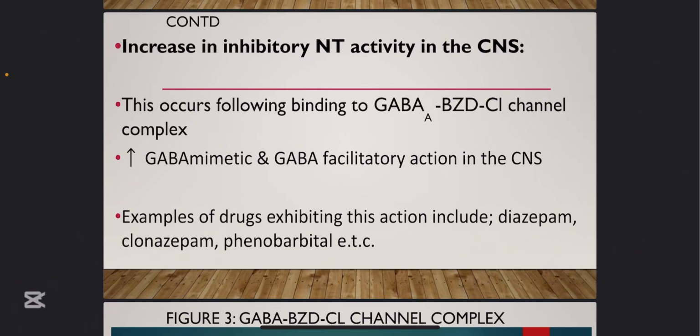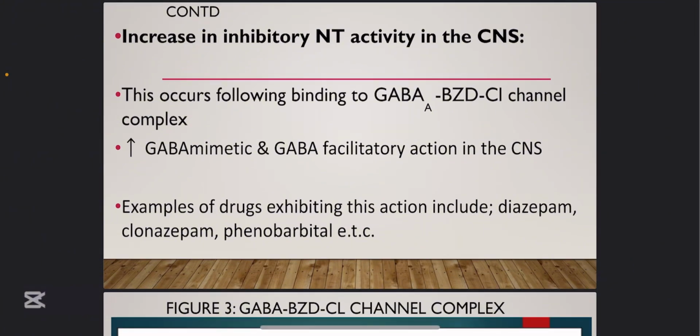Once they bind, they act as if they are GABA and increase the activity. We refer to those drugs as GABA mimetic. They mimic GABA to increase inhibitory neurotransmission, causing inhibition of those neurons that are being excited by acting as if they are GABA.